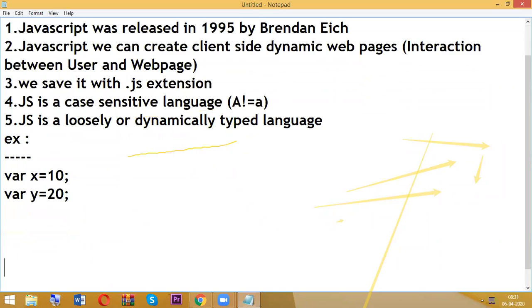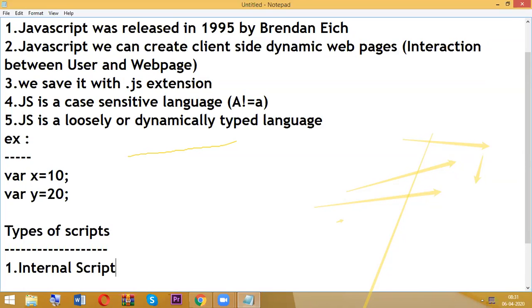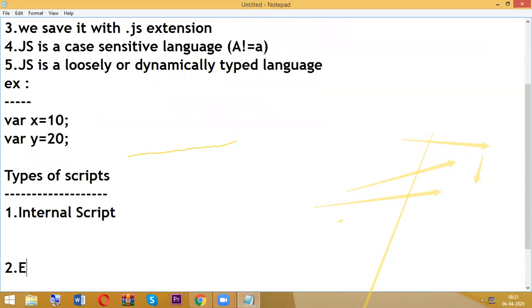So now coming to JavaScript. Similar to CSS, here also we are having some types of scripts. The first one is internal script, and the second one is external script.